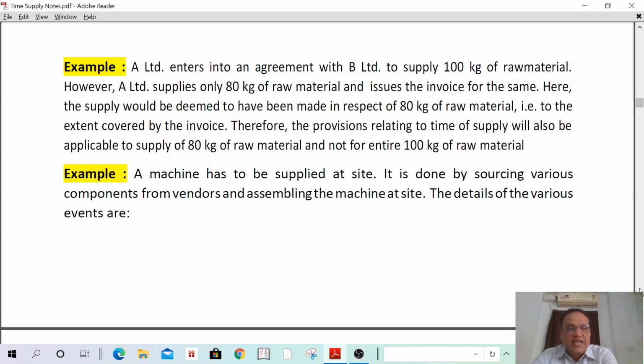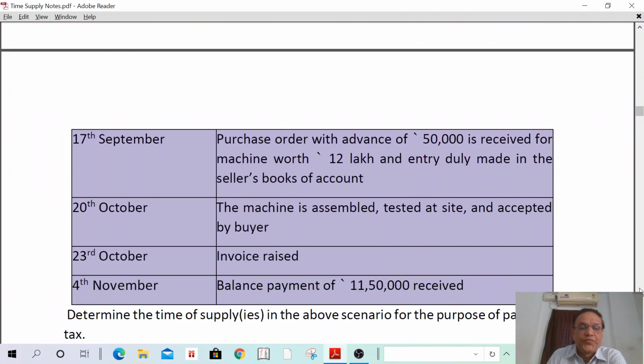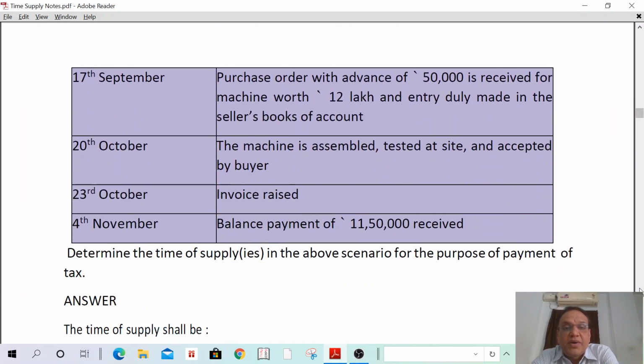Next example, second example: a machine has to be supplied at site. It is done by sourcing various components from vendors and assembling the machine at site. The details of various events are: on 17th September, purchase order with advance of 50,000 is received for the machine worth 12 lakhs, and entry duly made in the seller's books of account. That means we have received 50,000 advance on 17th, and the value of the machine is 12 lakhs.